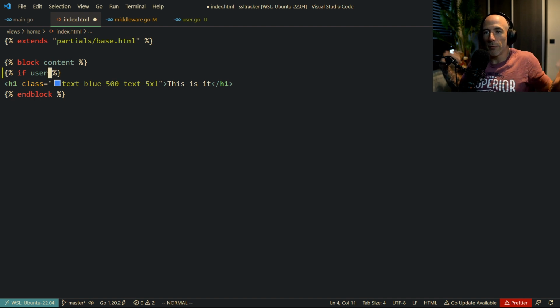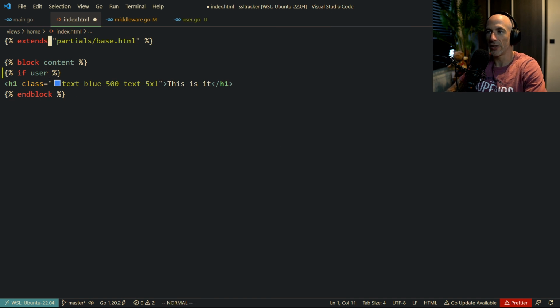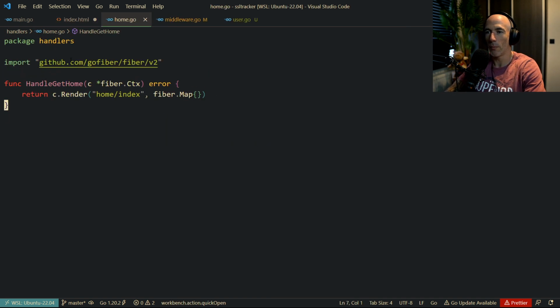Where is this coming from? If we open up our, actually, to be honest, you guys are not going to see this. Let me open up my handler here, home. The only thing we need to do is pass a map in here, right? We cannot pass nil or something. We just pass a map. And we can give our own stuff if you want, right? For example, error or something. I don't know, right? But for now, it's going to be an empty map.